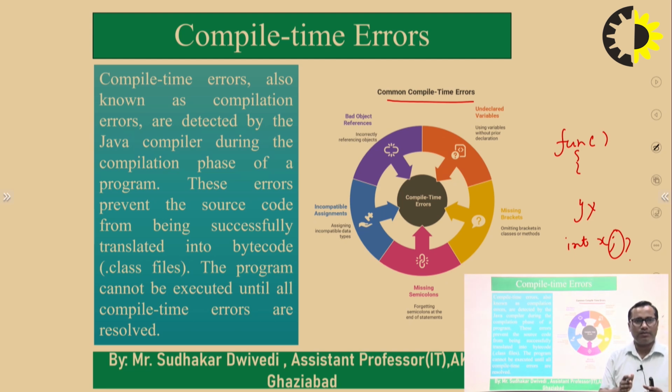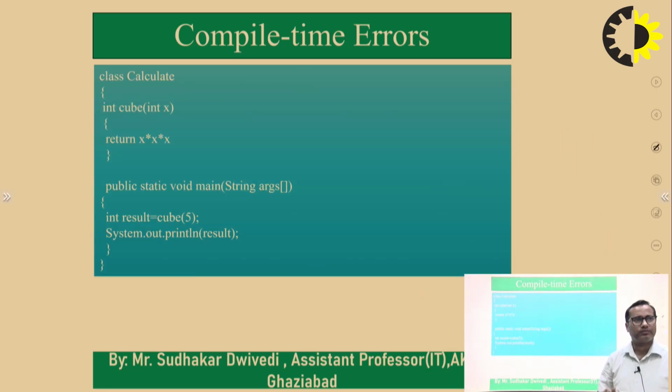When the program is successfully compiled, it will create a .class file, and if there are some errors at compilation time, it will not create the .class file. The program cannot be executed until all the compilation time errors are removed. So first we need to remove all the compilation time errors.